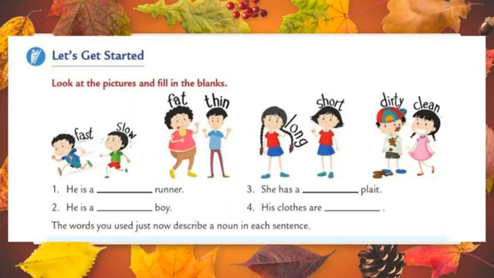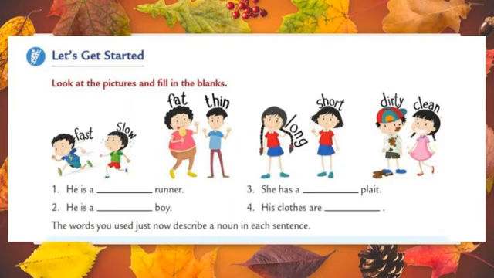Let's move to the second one. He is a dash boy. Two pictures are given for the second one also. They are fat and thin. Here also both the words are describing words. You can write either fat or thin. Let's move to the third one. For the third one also, they have given two pictures. One is long and another one is short. You can write either long or short because both are describing words. She has a long plait, or otherwise she has a short plait.